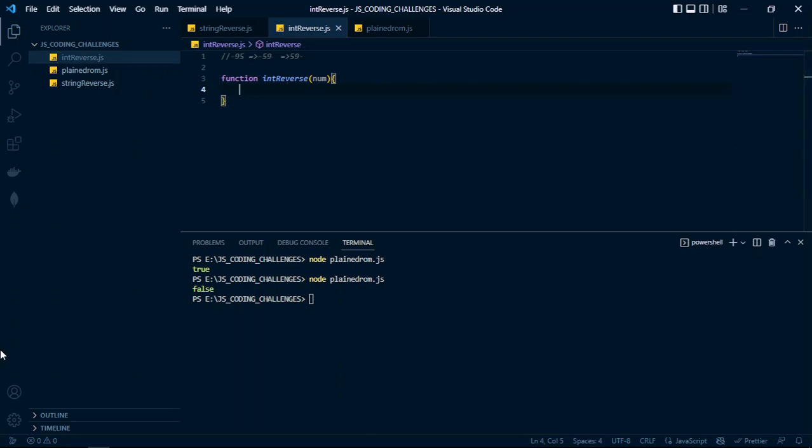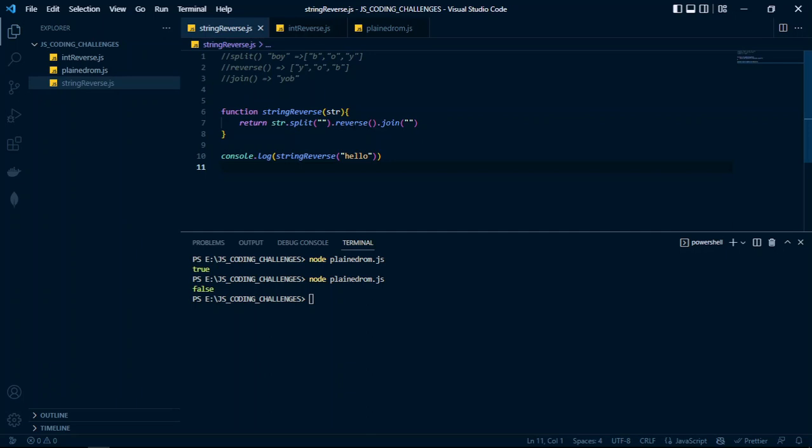So what methods are we going to use here? What is the algorithm we're going to follow to get this solution done? First of all, the function is receiving a number. We have to first change that number into a string. After converting that number into a string, we use these very steps we used here. We split, we reverse, and then join back.